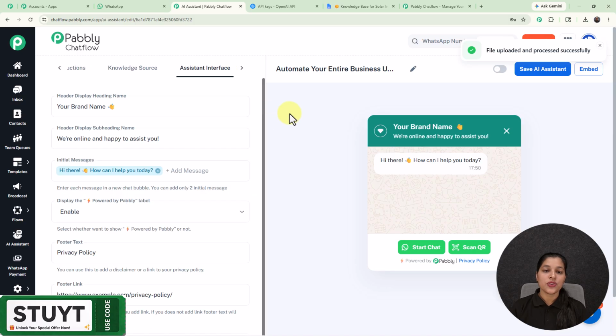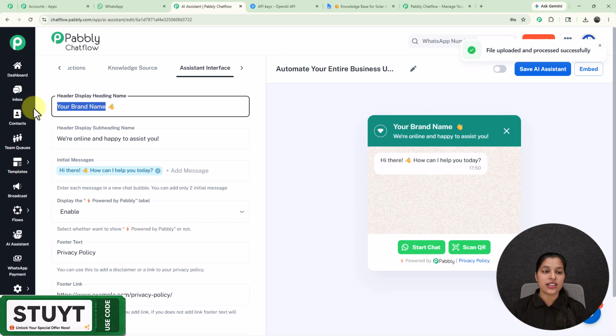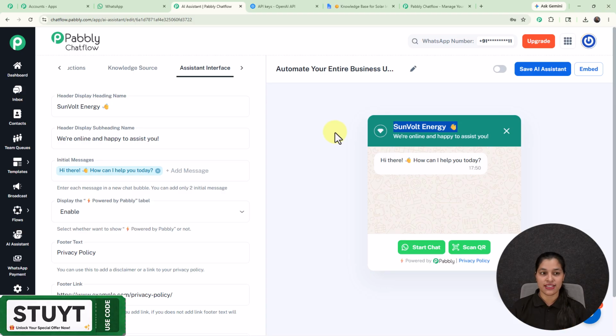Now let's move on towards our assistant interface, and right here we are getting this option for entering the header display heading name. So here I'm going to enter my header display heading name as Sun Volt Energy, and as I have entered it, you might have observed one change, and that too in the preview of your AI assistant, that we are getting the same heading name which I have just entered. And right after we are getting this option for subheading name, and here we are already getting this subheading name.